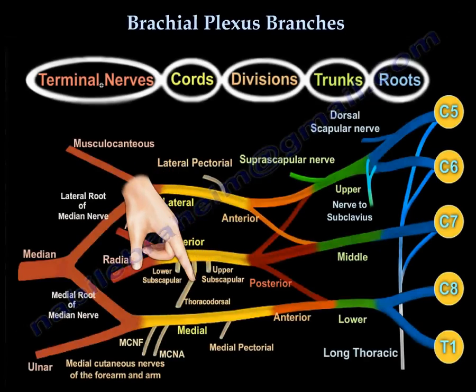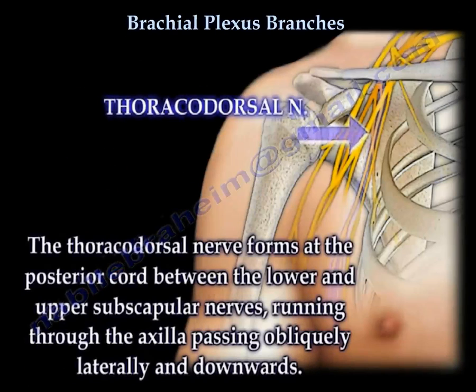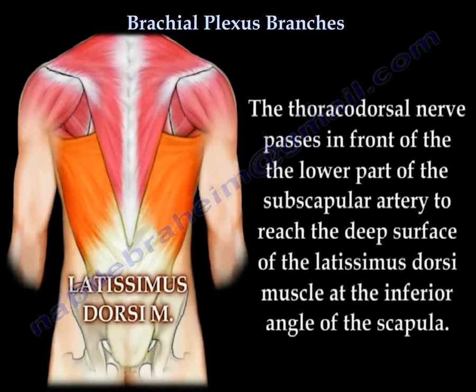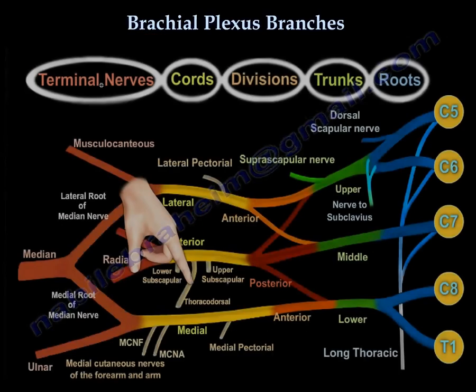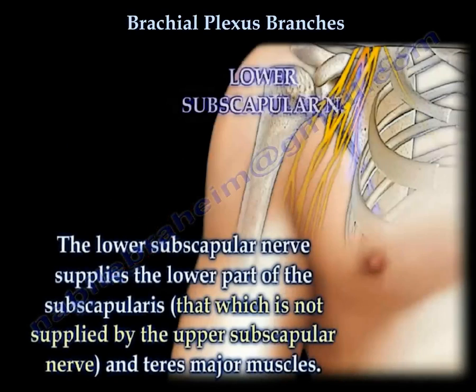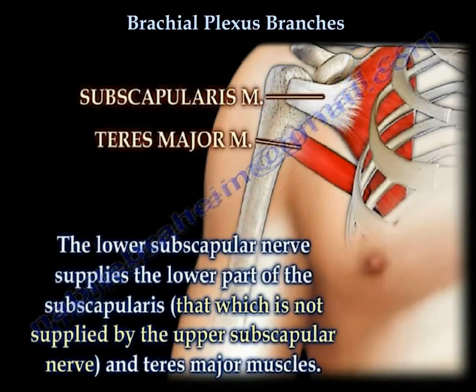The thoracodorsal nerve, which appears between the upper and the lower subscapular nerves, supplies the latissimus dorsi muscle. The lower subscapular nerve supplies the lower part of the subscapularis and the teres major muscle.